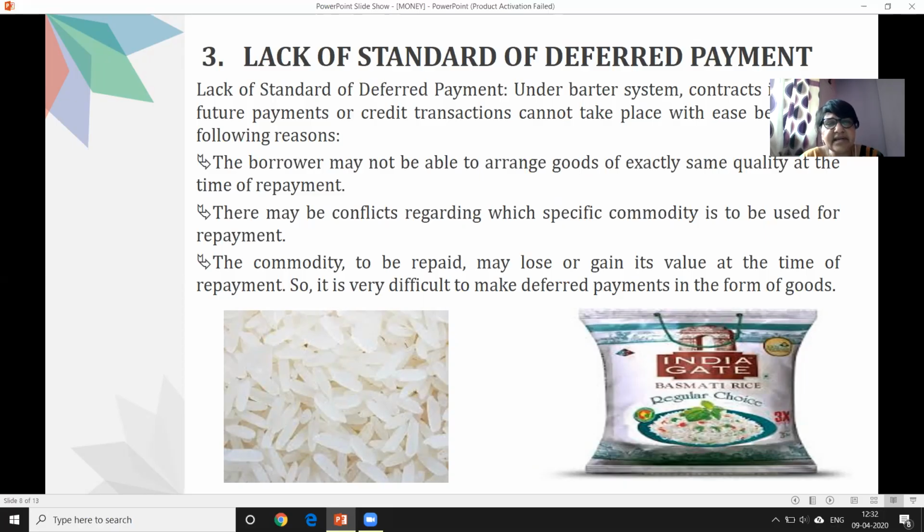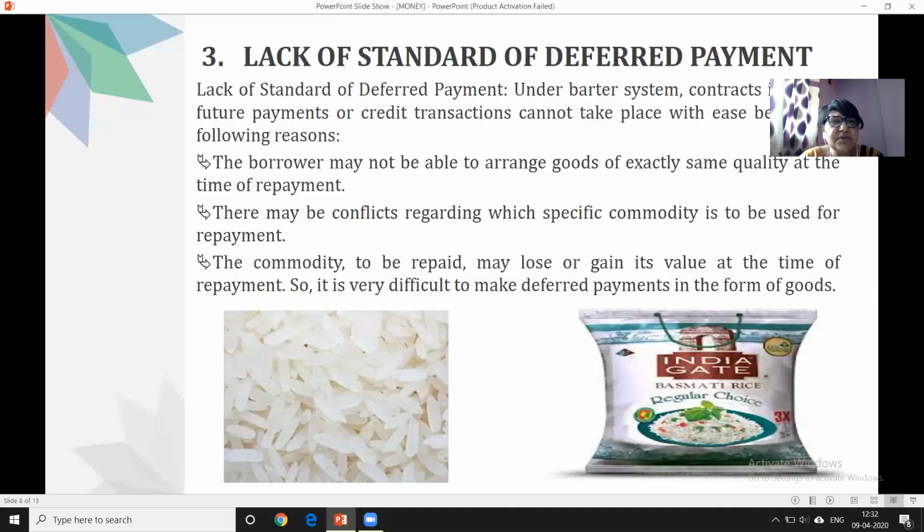And the second point, just see, there may be conflicts regarding which specific commodities to be used for repayment. They can argue with each other that we should keep one particular commodity as the specific commodity in exchange for which everyone wants to trade. Just like they could have used one product as money. If you want to buy anything, you have to exchange with the same commodity. But then that particular commodity will be more, or we can say conflict with it, because you might be knowing the topic of demand and supply: when the product is more and the supply is less, automatically the price will go down for that particular product.